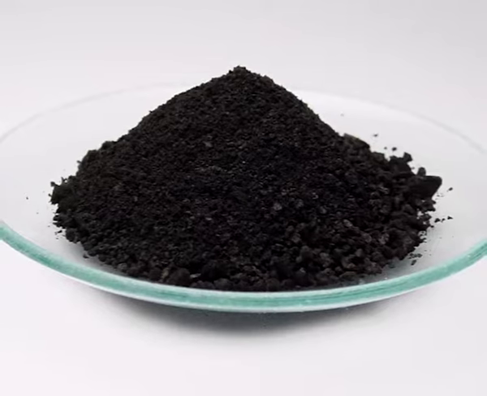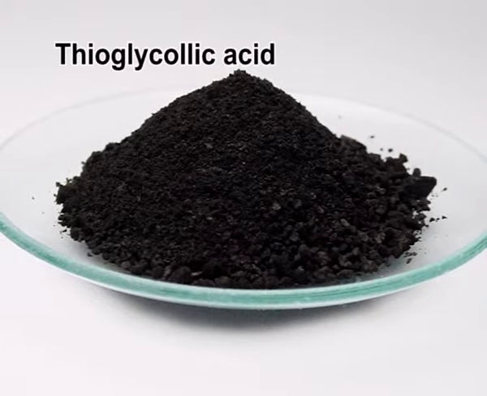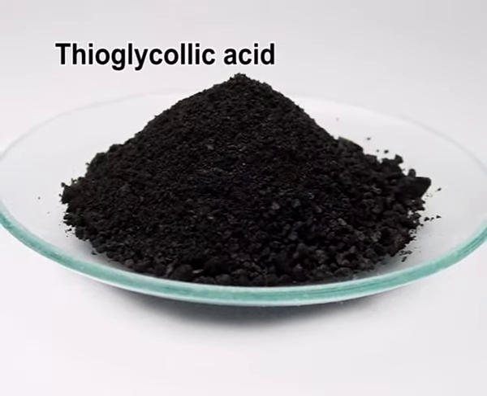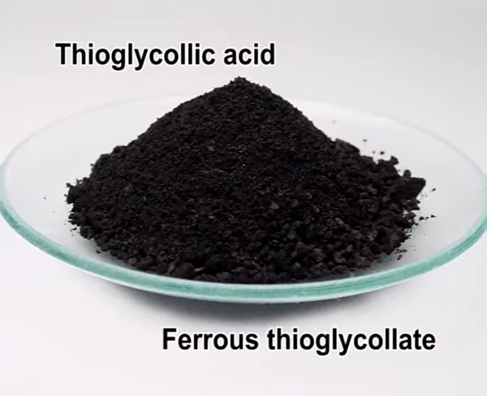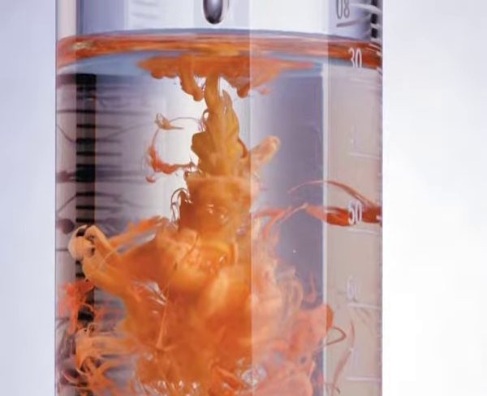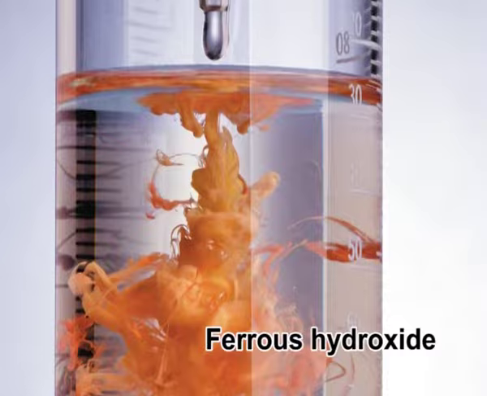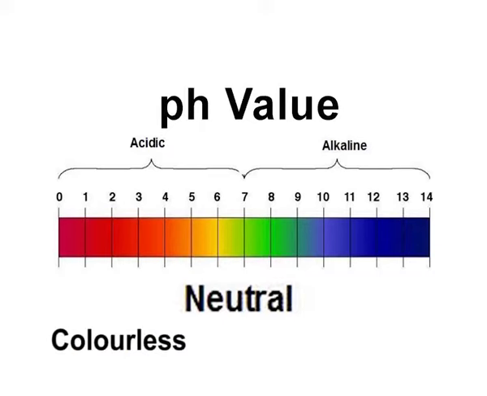Ferric iron is reduced to ferrous iron by the thioglycolic acid and the compound produced is ferrous thioglycolate. Citric acid forms a suitable complex with iron and prevents its precipitation by ammonia as ferrous hydroxide. Ferrous thioglycolate is colorless in neutral or acid solutions. The color develops only in presence of alkali.